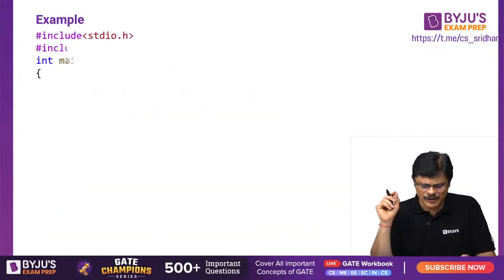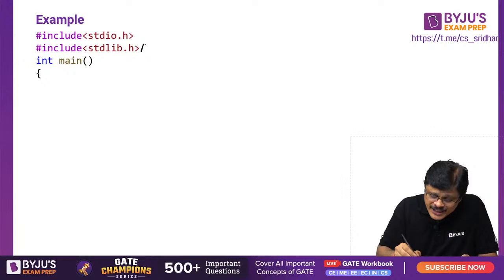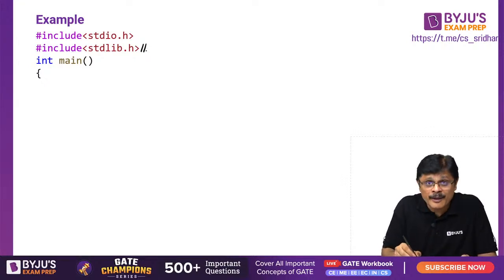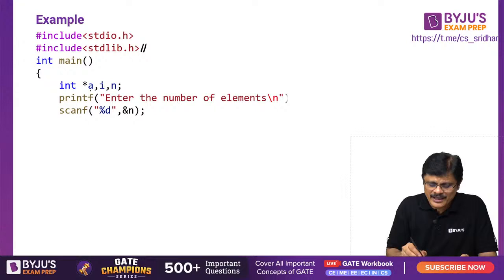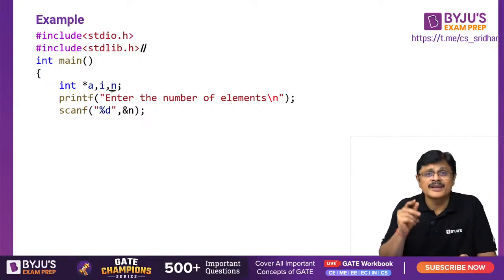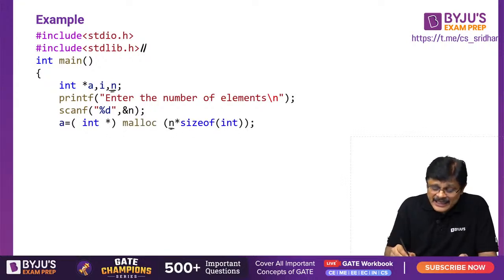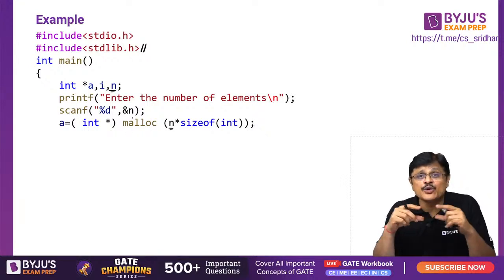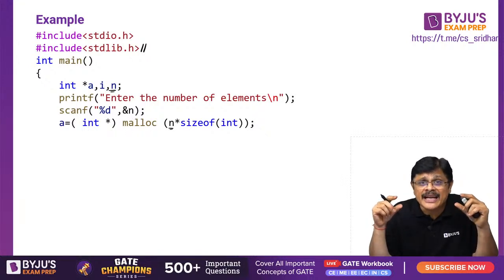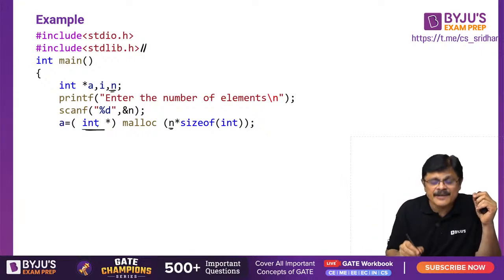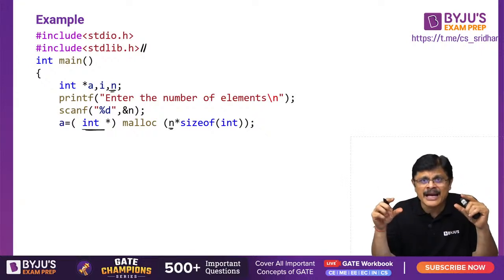So let us take one simple example to understand this. Here we have to use stdlib.h. That is very important. Remember this. Now what I am doing, sir, I created an integer pointer. i is an integer variable, n is an integer variable. Enter the number of elements you want to store. I want to create an array of n integers. So I create, using the malloc function, n into size of int, a memory which can hold n integers, and I typecasted it with int star. So here in this memory I can now store n integers.